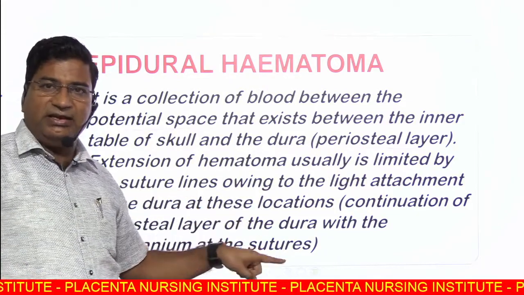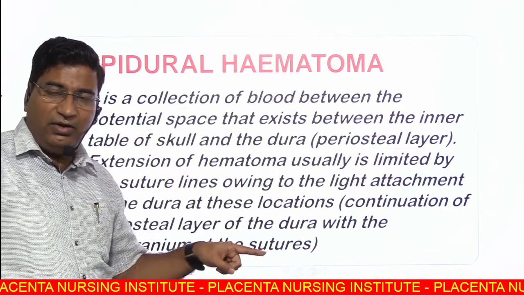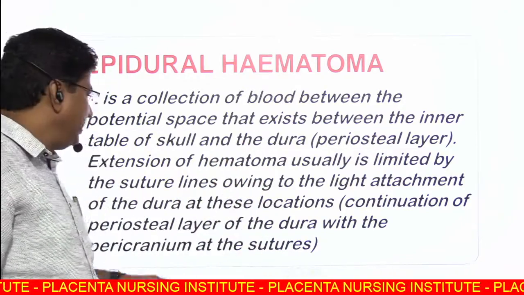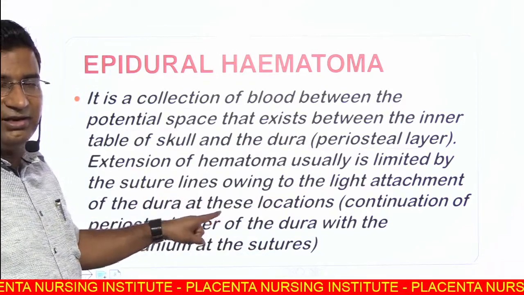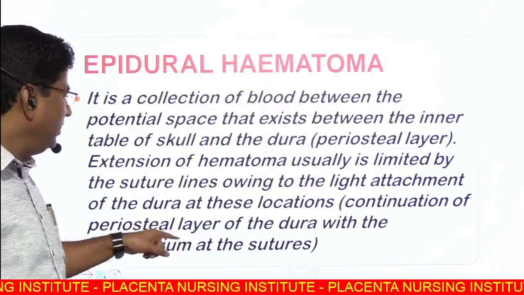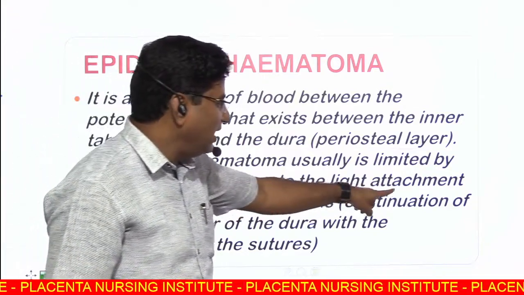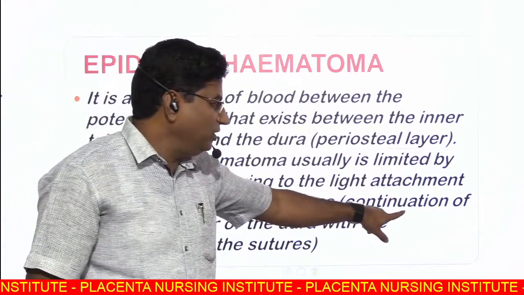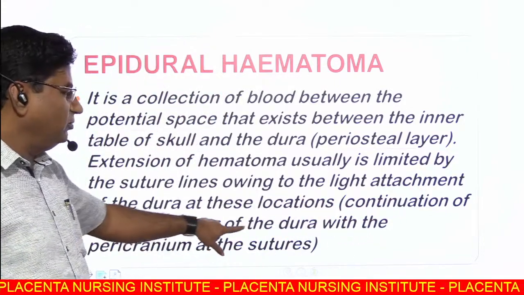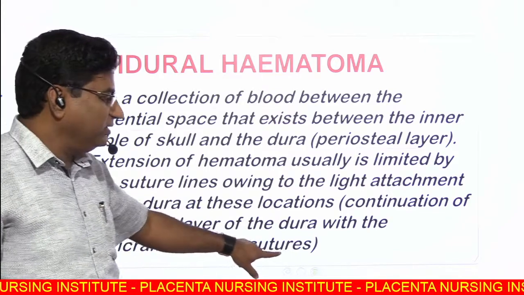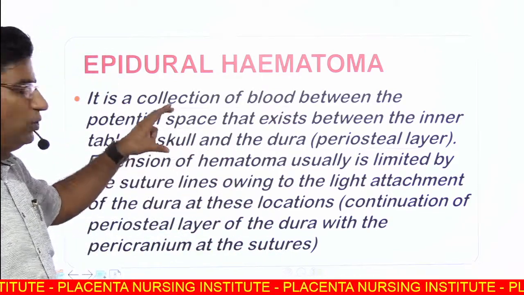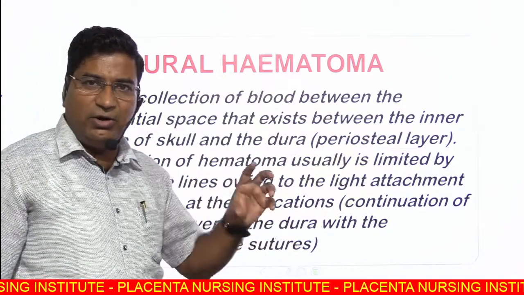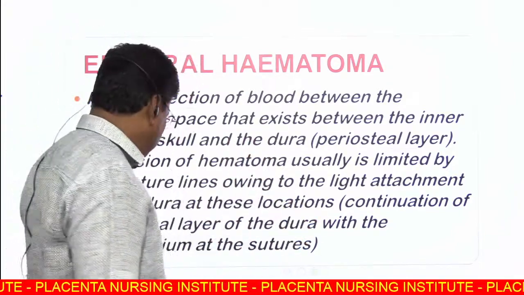Because at the sutural ligament the dura is densely adherent to the innermost periosteal layer, so it limits the extension of the epidural hematoma, owing to the tight attachment of the dura at these locations, with continuation of the periosteal layer of the dura with the pericranium at the suture. So this is the potential space, and epidural hematoma is a collection of blood in this potential space.